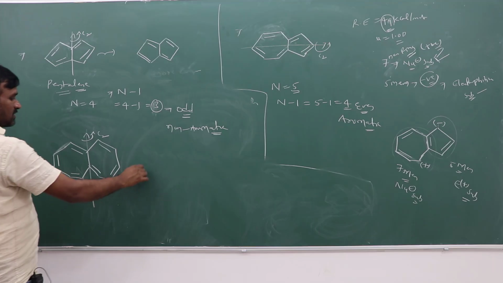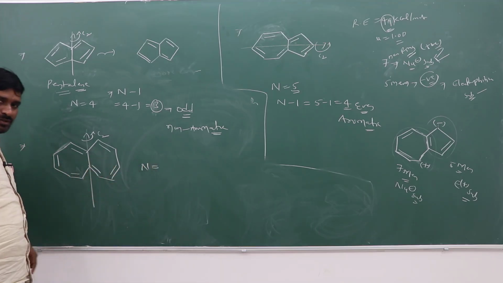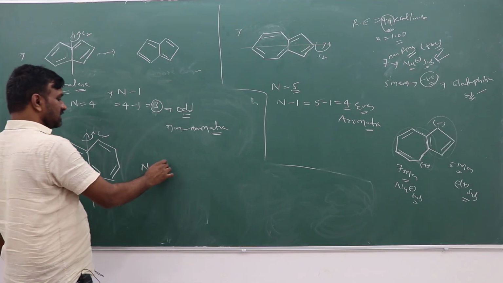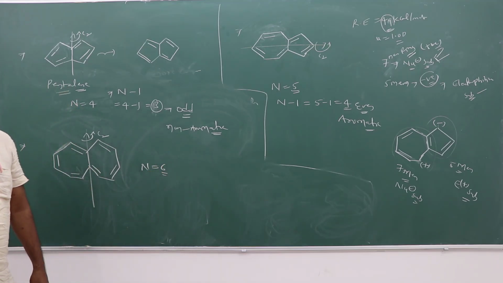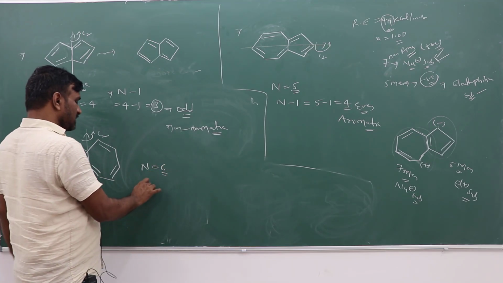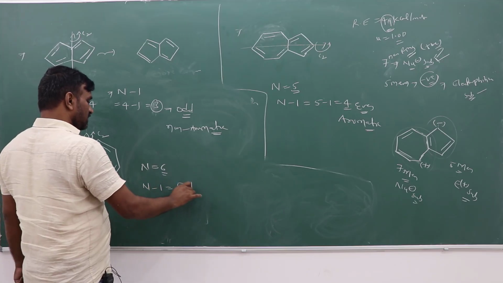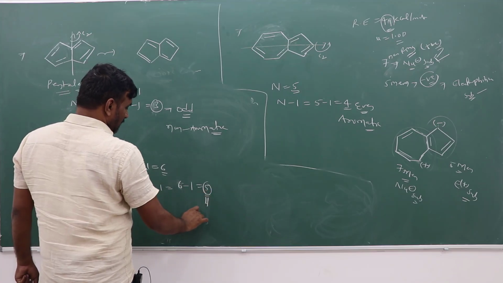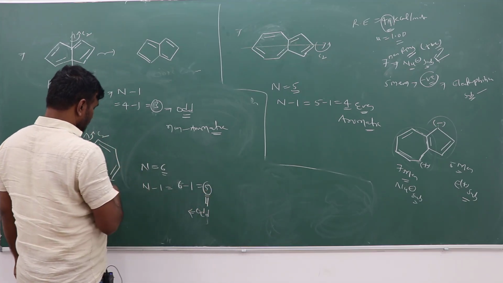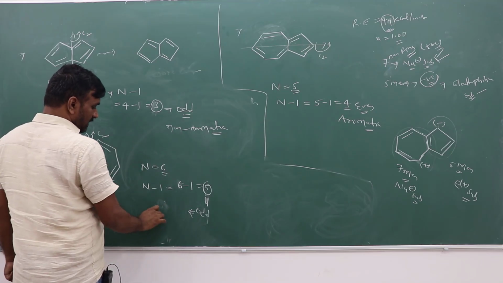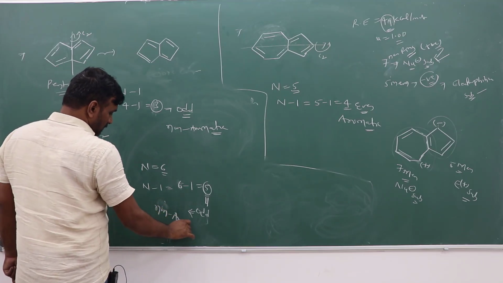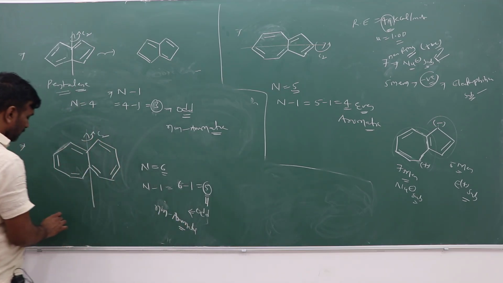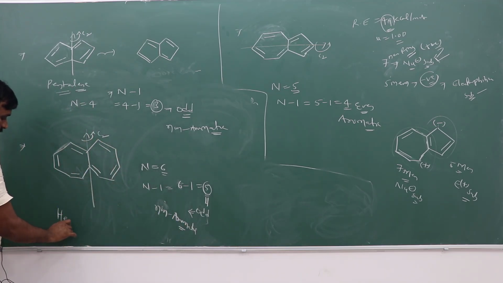So the total number of double bonds exchanging during the C2 rotation is 6. n minus 1 is 6 minus 1, which is 5. 5 is an odd number, and when it is an odd number, heptalene is non-aromatic. It is not an aromatic compound. Heptalene is not aromatic, because n minus 1 is an odd number.